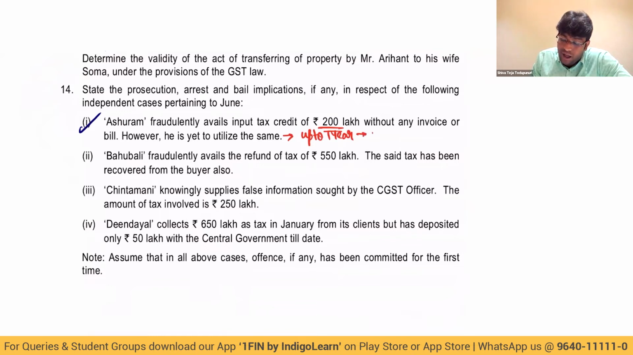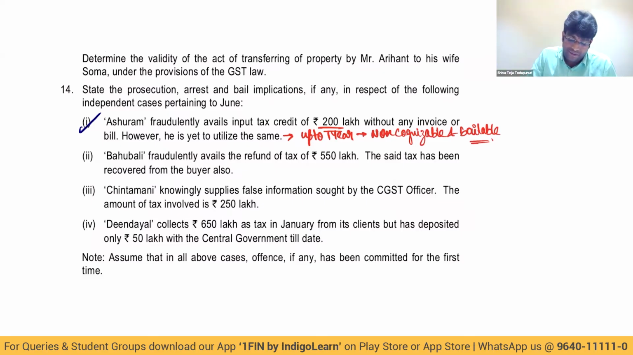And this will be non-cognizable and bailable. Cognizable will come only if it is more than 5 crores. That too in cases where issued invoice without supply, supplied without invoice, taken input tax credit, and the last case, the 4th case, collected but not paid within 3 months.